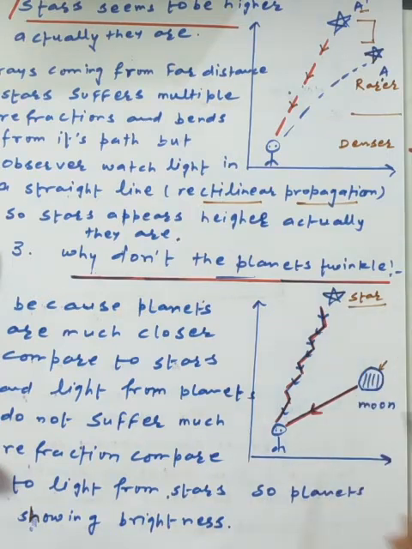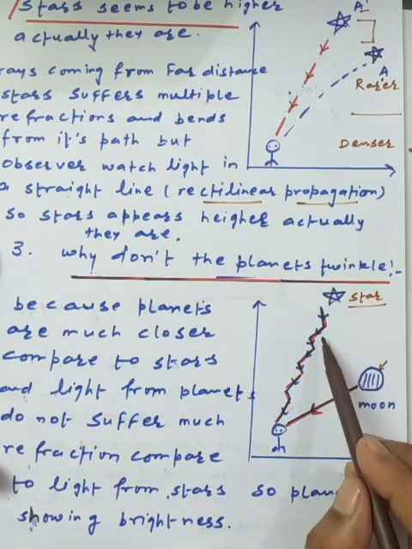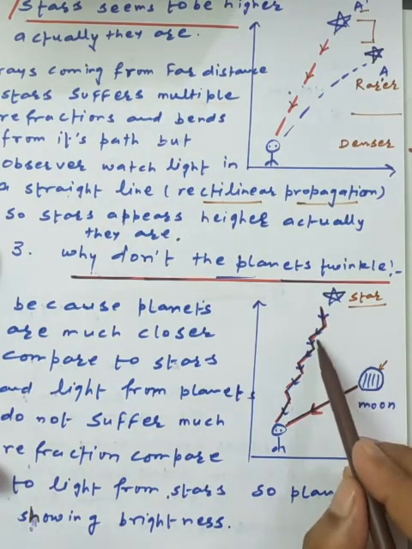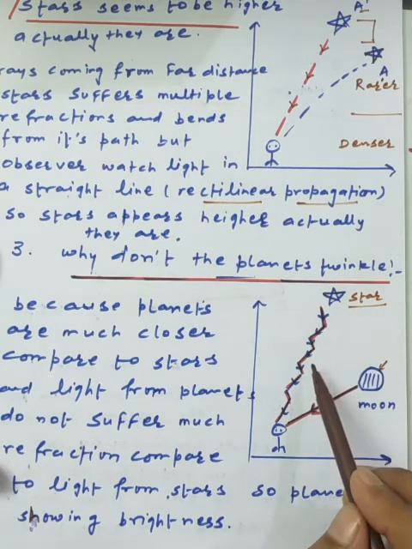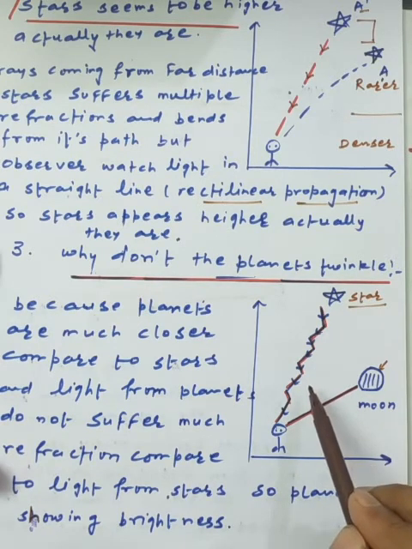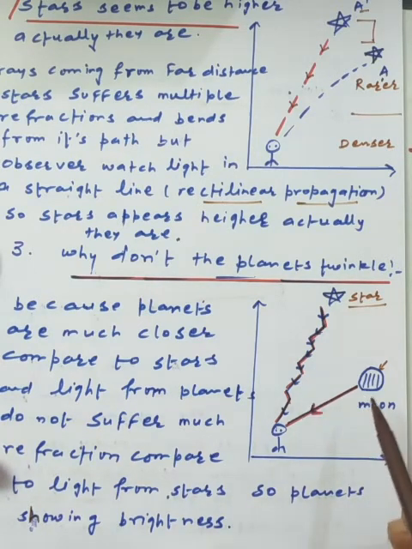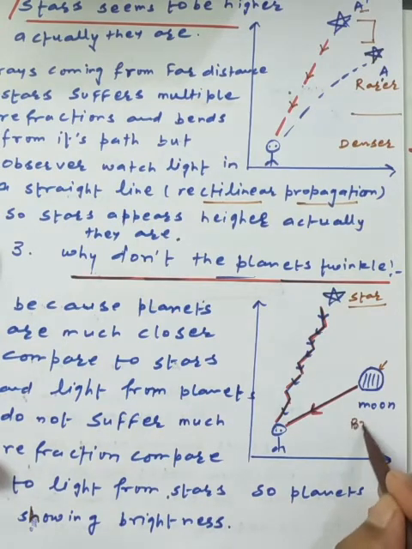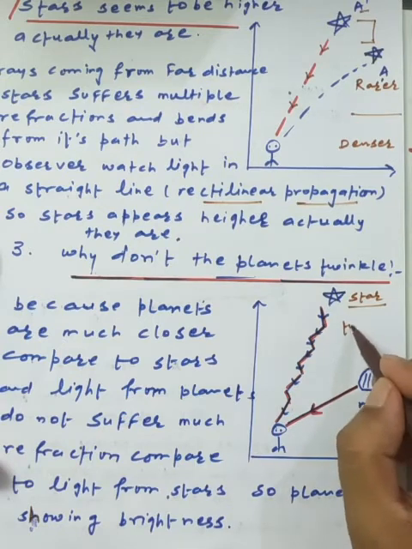Okay, so the moon is very much closer to the surface of the earth as compared to the star. So whenever the light comes from the moon, it does not suffer too many multiple refractions, as the light coming from the star does, which suffers multiple refractions at the different layers of the atmosphere. So the moon gives the impression that it is bright, and a star gives the impression that it is twinkling.